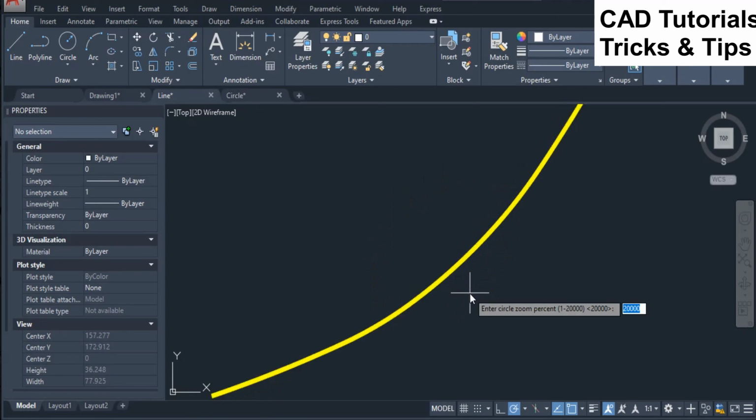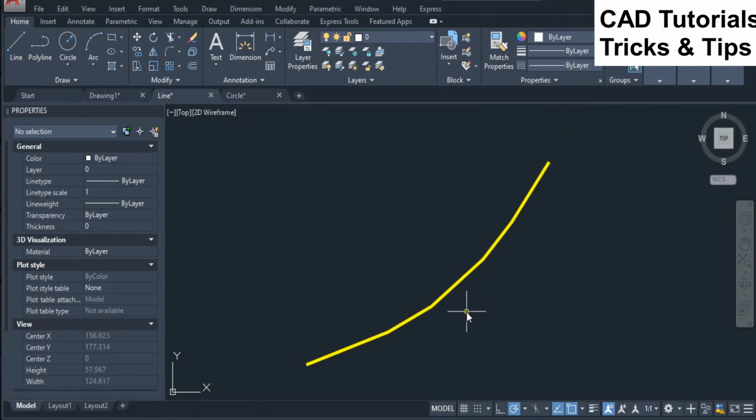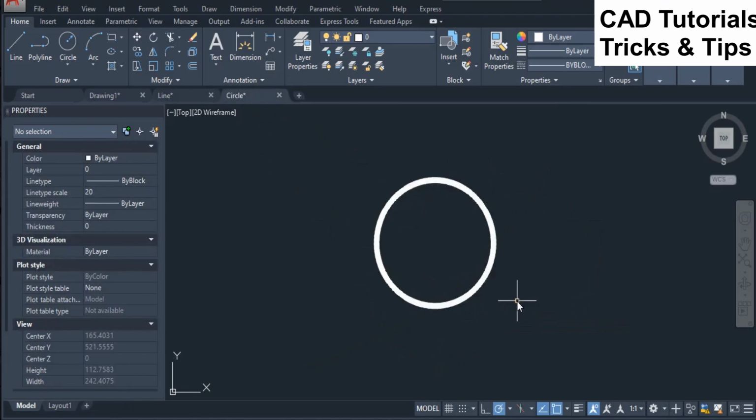Repeat the same procedure on a different zoom level. You can easily see that the display of Polyline is smooth. Now we see the difference on circle.